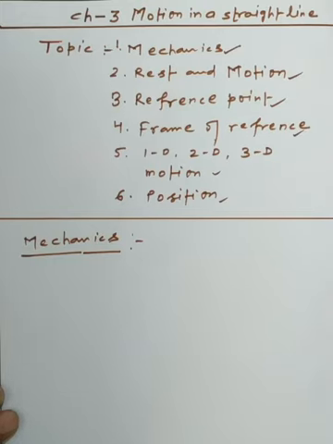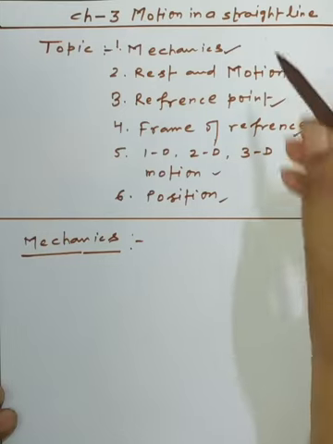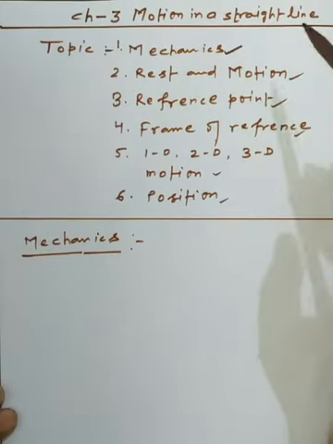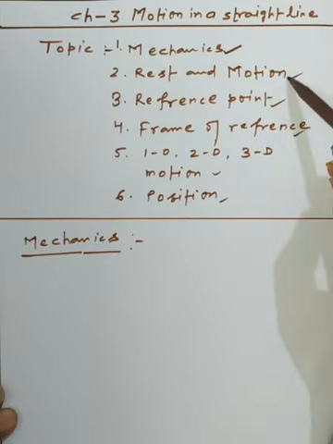Now, dear students, chapter number 3, Motion in a Straight Line, NCERT, 11th Physics. Today we will discuss the following topics: mechanics, rest and motion, reference point, frame of reference, types of motion, that is 1D, 2D and 3D, along with the position.